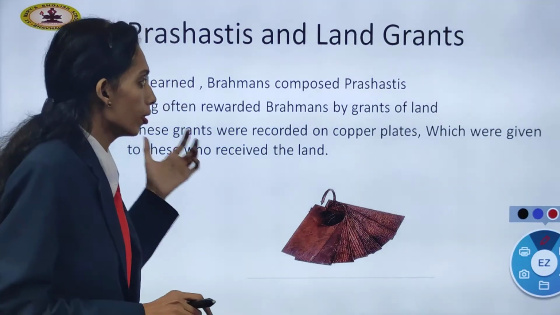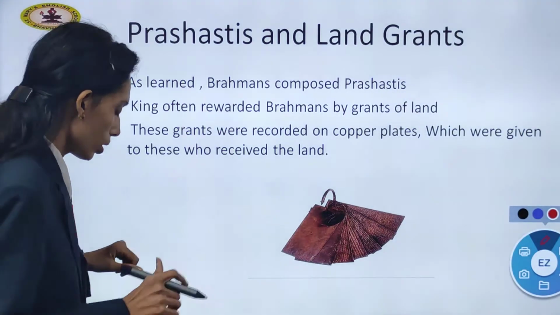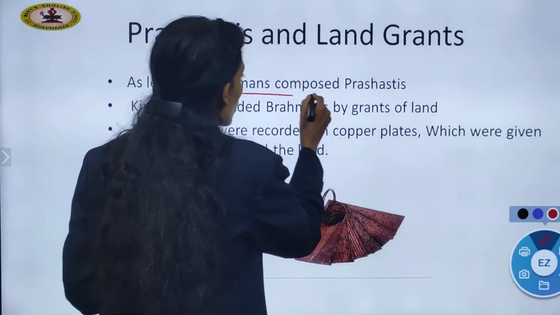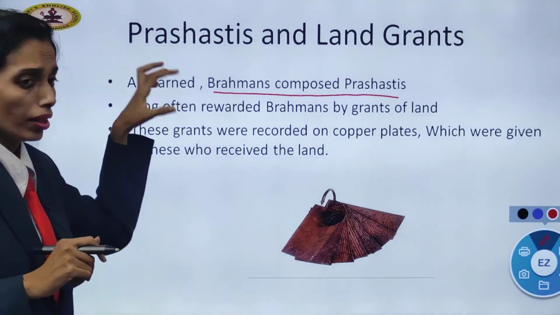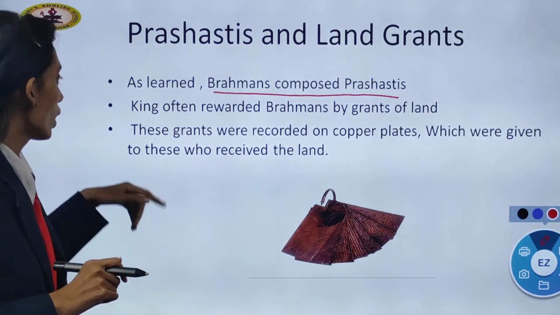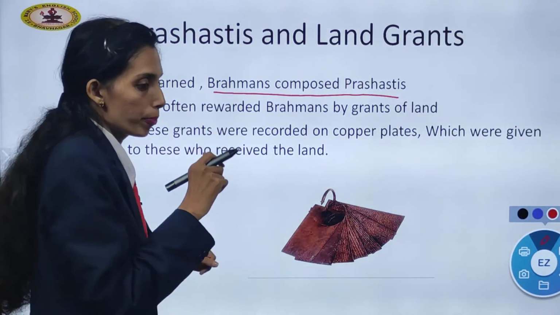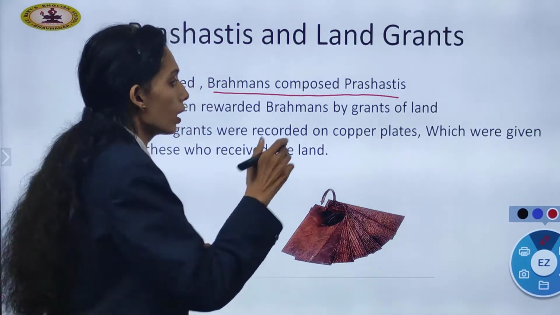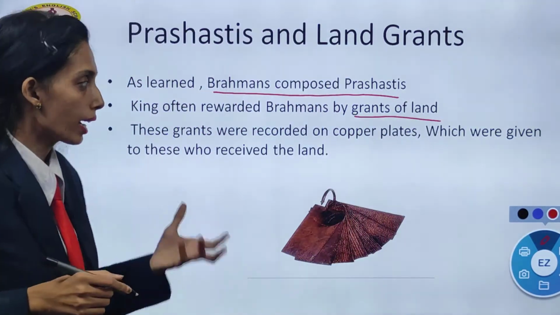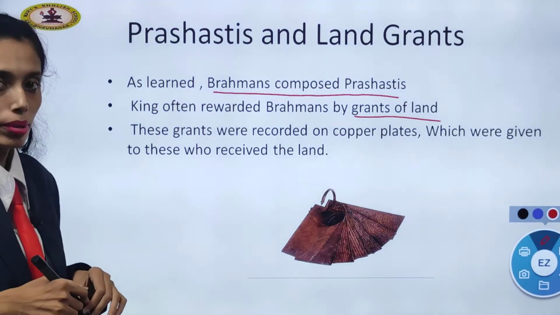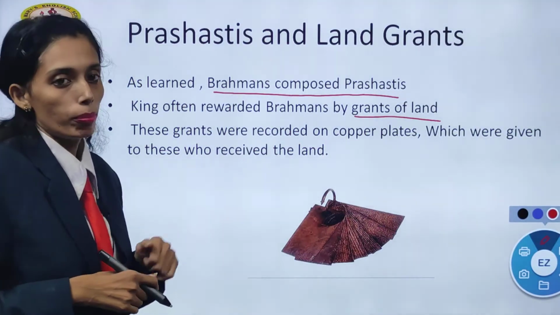Let us see further. Learned Brahmins composed Prashastis. These Brahmins used to write good things about the king. The king often rewarded them. What rewards did they give? If they were happy that the whole work was done properly, then a grant of land was given. Grants of land were handed over to the Brahmins, the learned people. These grants were recorded on copper plates.